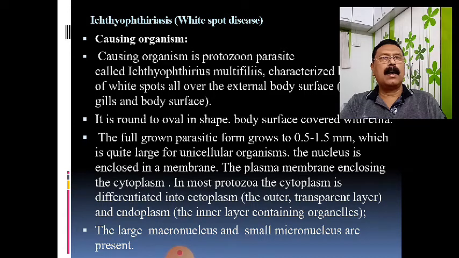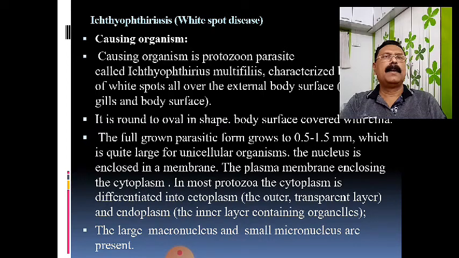Water is a very important medium for the spread and distribution of this disease. This disease, which is called white spot disease, is also known as itch disease.